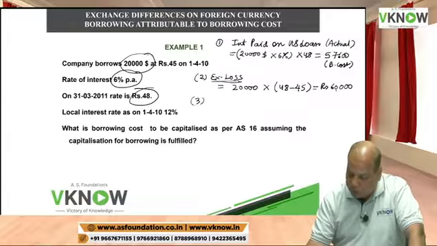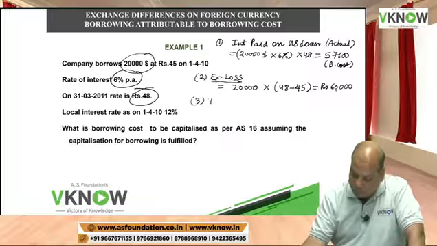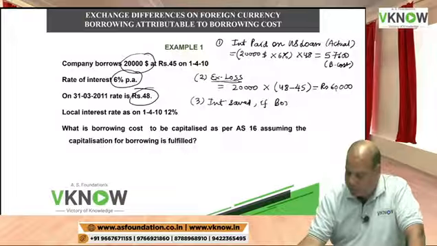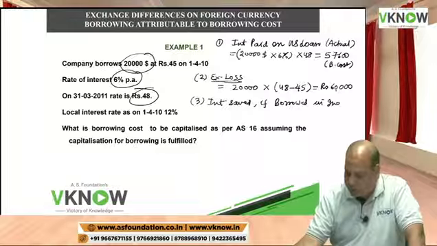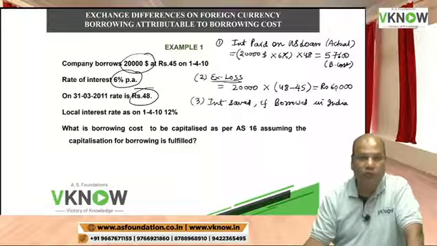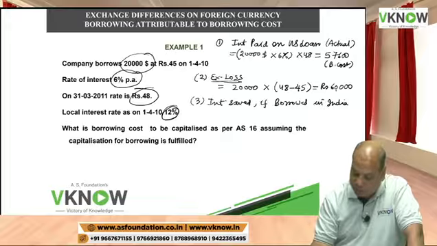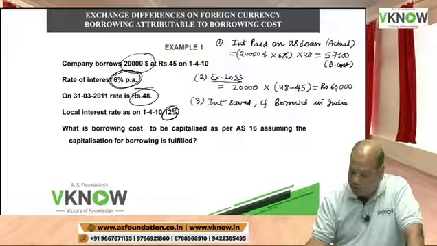Now the third calculation I will do is the interest saved if borrowed in India. The answer is printed in your book. Had you borrowed in India, you would have paid interest at the rate of 12%, but in the USA you are paying 6%. So how much is the interest saved?